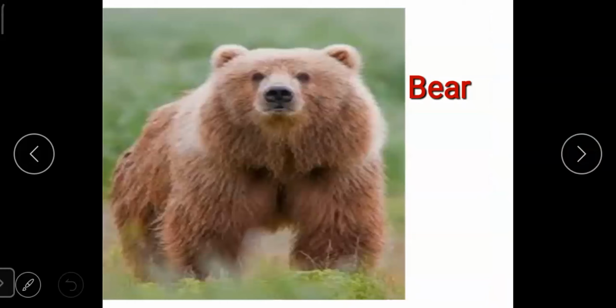Next animal is bear. This is a very familiar animal. Why? Because many soft toys are made like bears, for example, teddy bears. Bears have a lot of fur on their body.